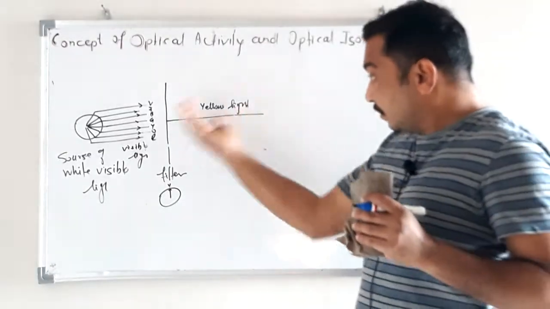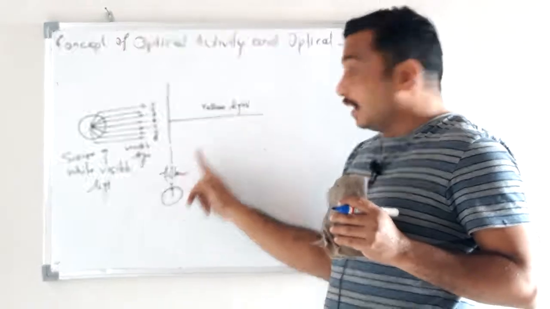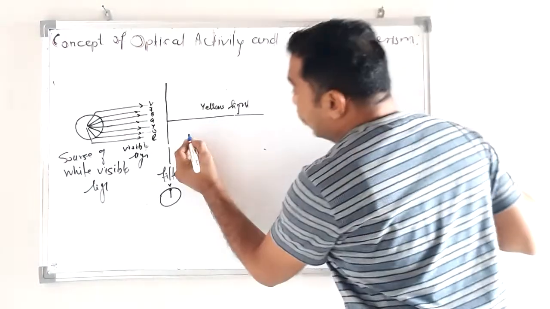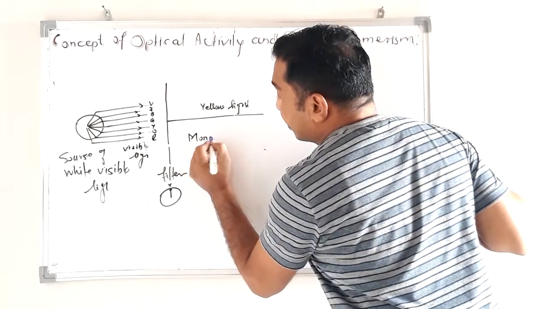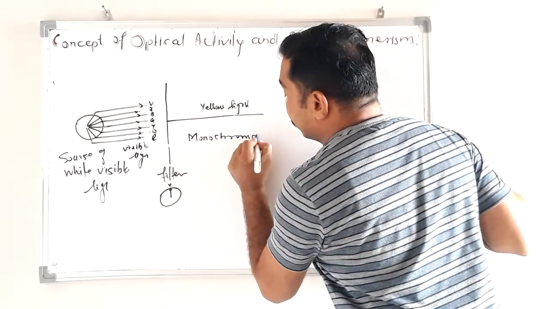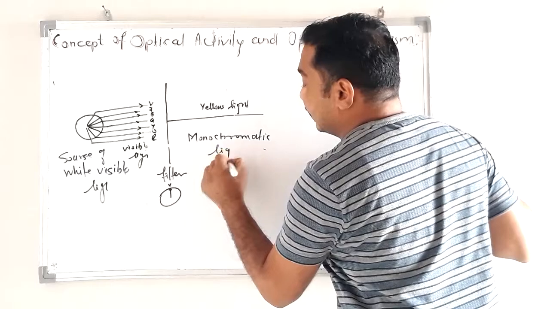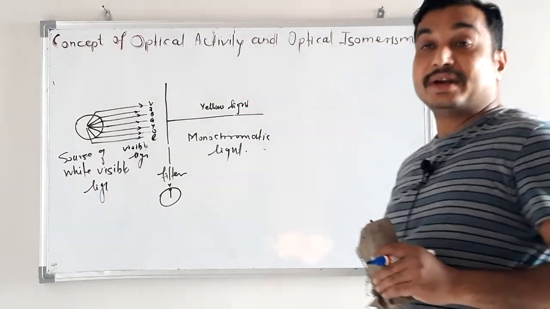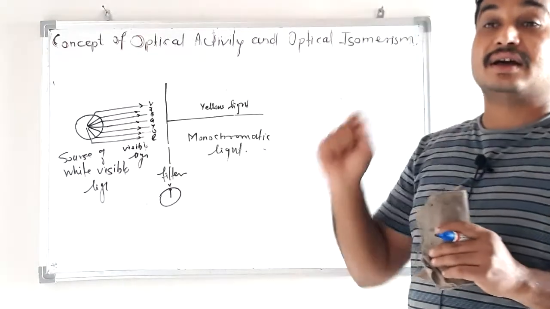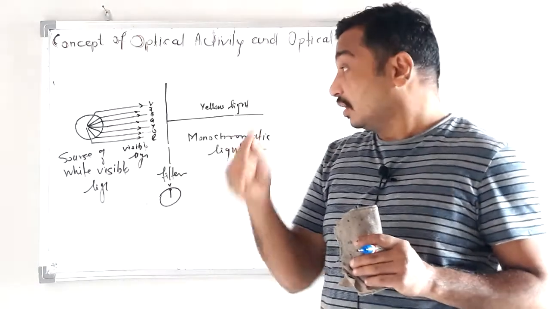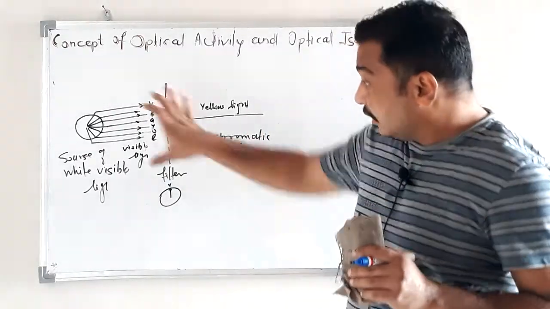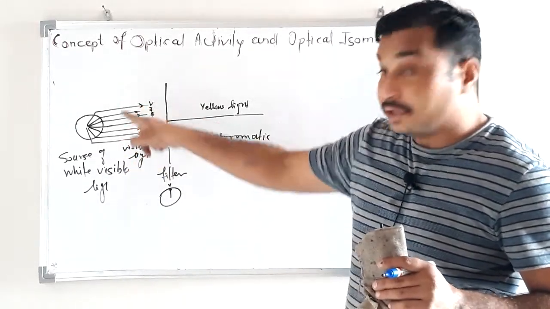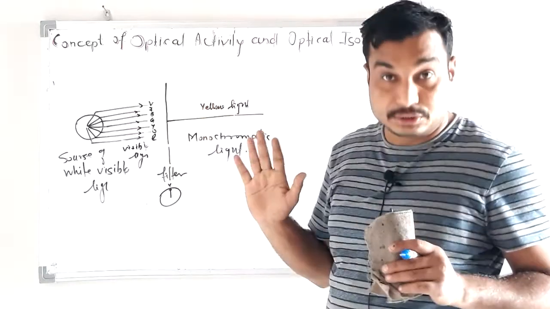After emerging from this filter, the light has only a single color, and that light is called monochromatic light.